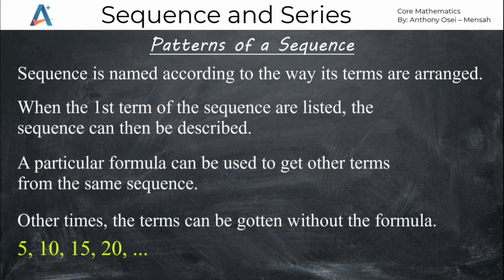If you look at such a sequence from 5 to 10, 10 to 15, and 15 to 20, we can then say that the sequence moves with a multiplication of 5. So the multiples of 5 are 5 times 1 is 5, 5 times 2 is 10, 5 times 3 is 15, 5 times 4 is 20. So if you're asked to find the next three terms of this sequence, you can boldly say that 25, 30, 35 become the next three terms of the sequence.